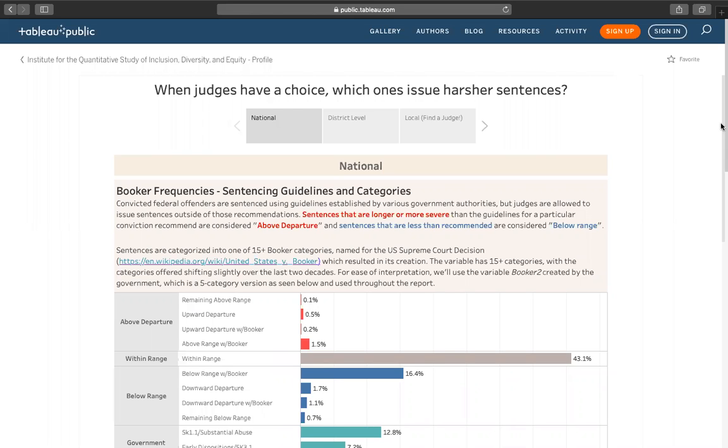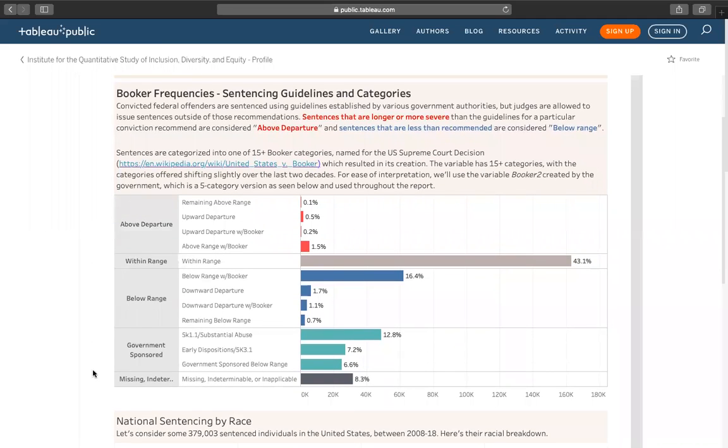Sentences are categorized into one of the 15 plus Booker categories that were established by the Supreme Court case U.S. versus Booker. To gain a simpler understanding, we'll be using the variable Booker2, created by the government, which is a 5-category version as seen here. These are the 5 categories of sentencing that we'll be concerning ourselves with.